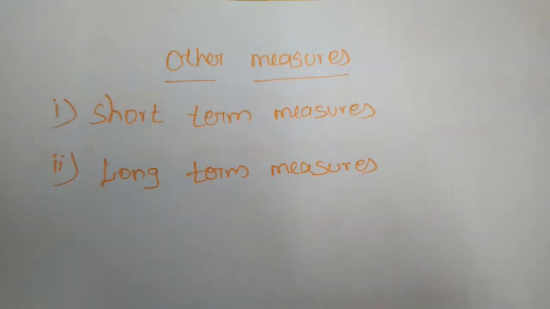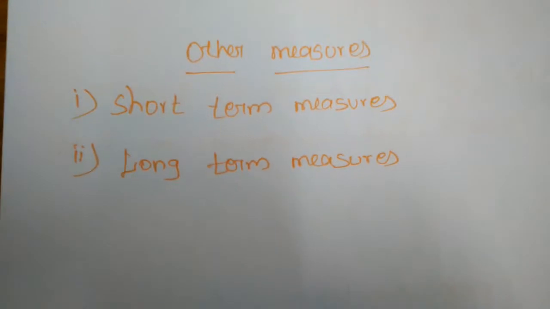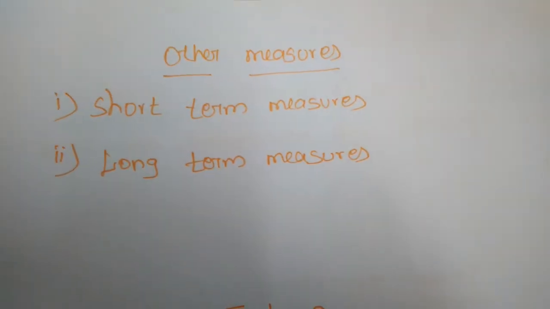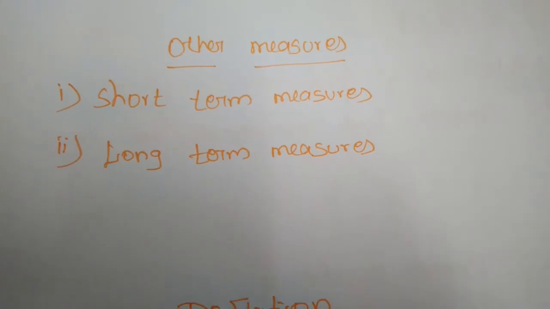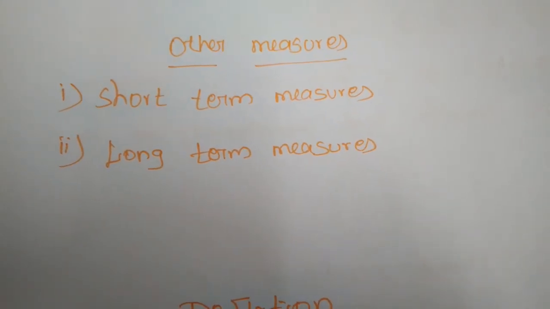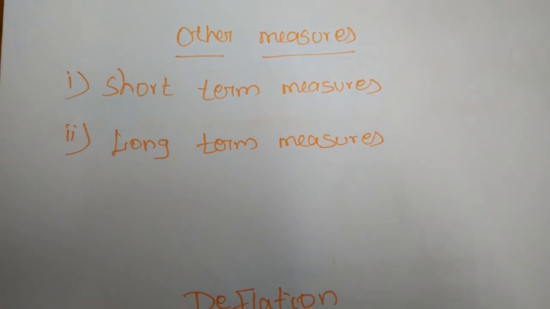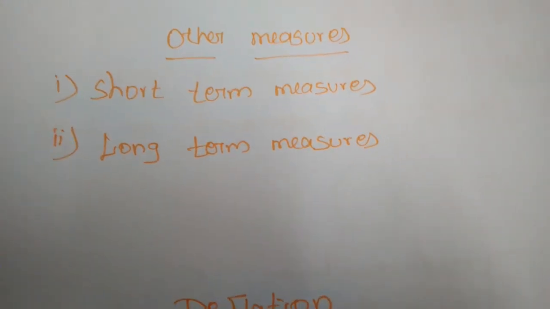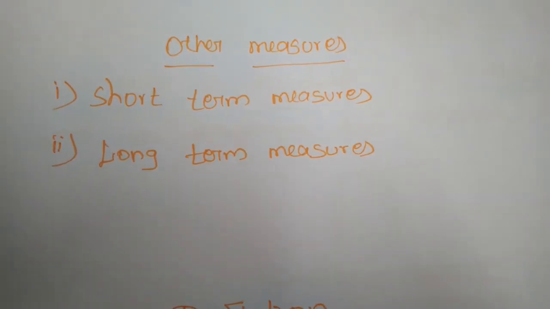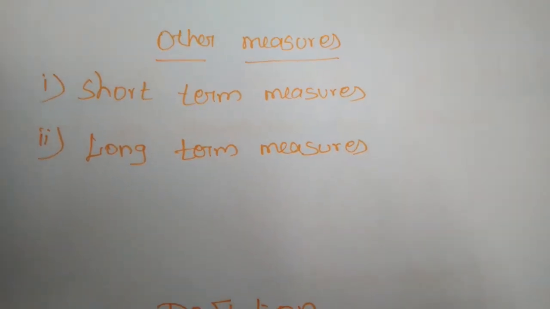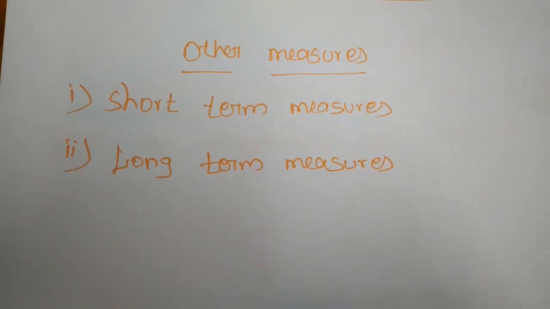Yesterday we studied some of the measures for controlling inflation, right? In these measures we studied three types. One is the monetary measures and another one is fiscal measures. So yesterday we studied these two measures, which reduce inflation situations, but sometimes the government also takes some other measures.